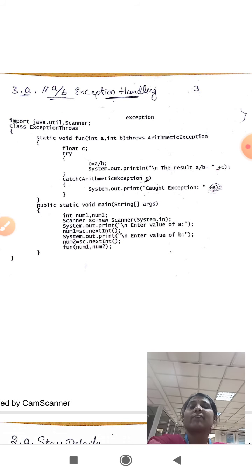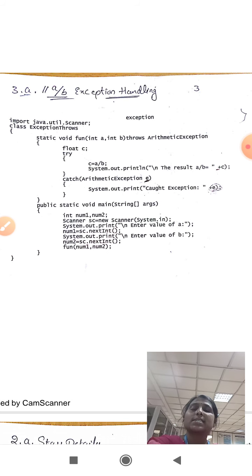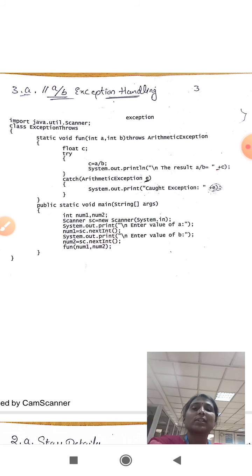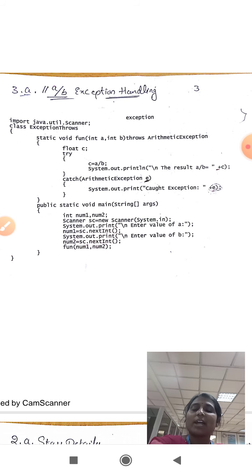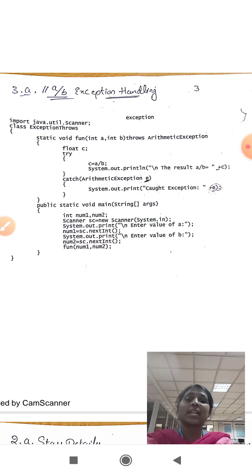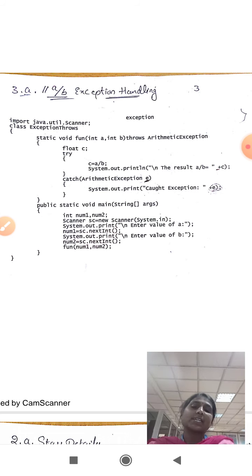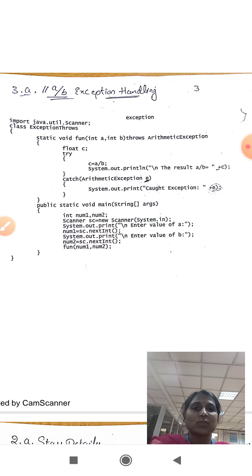For example, if we have 10 lines of code and there is an error in the 5th line, maybe a divide by 0 error, then only lines up to 4 will be executed. Line 5 will encounter an error such as divide by 0, and further code will not be executed. But if we use the error handling mechanism provided by Java, exception handling, then all of lines 1 to 4 will be executed.